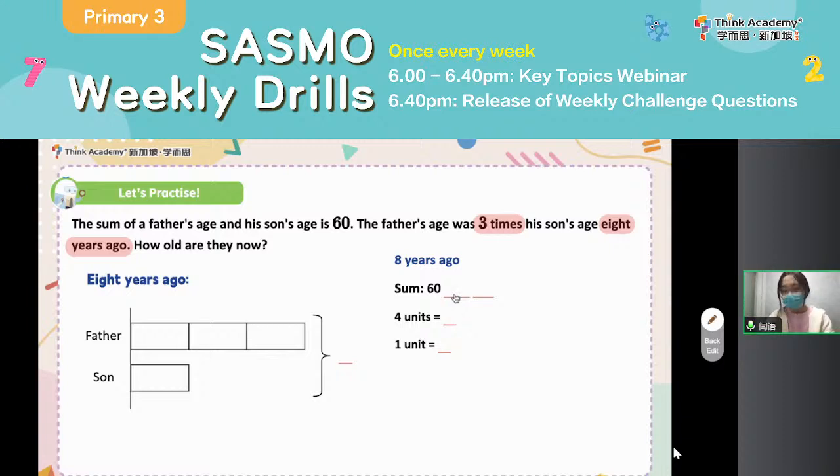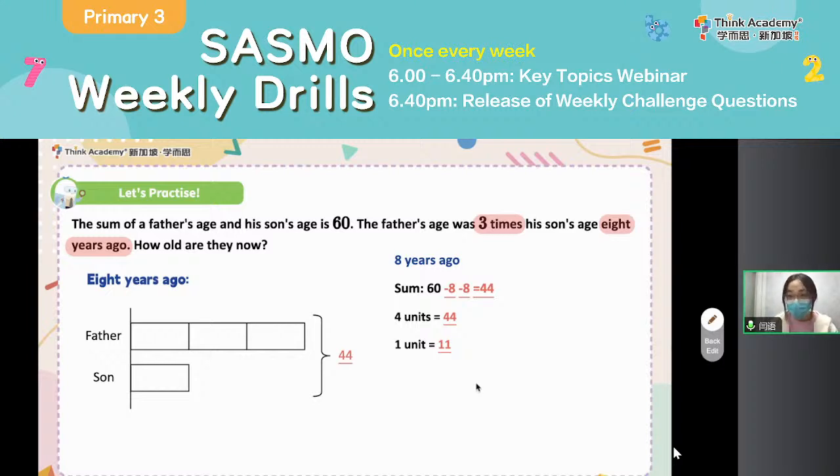Correct, it should be 44. How come you got 41? 60 minus 8 minus 8. That is 44, okay? Yes, 44. So following this, you see that the 44 is the sum of their ages when it was 8 years ago. So 4 units equals to 44. 1 unit is 11. But can we say that the answer is 11?